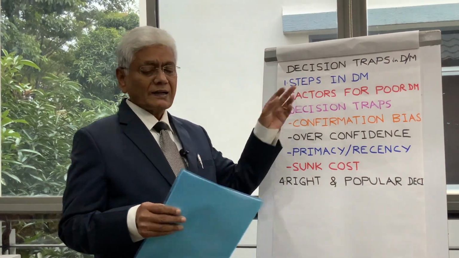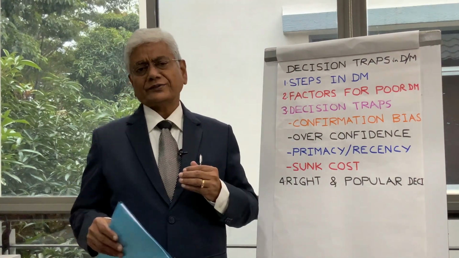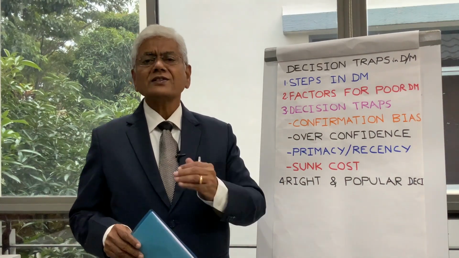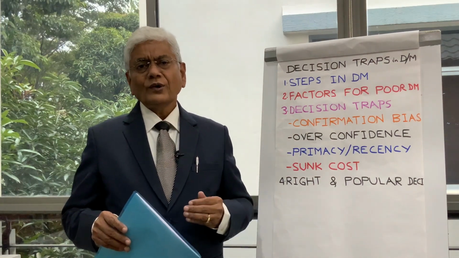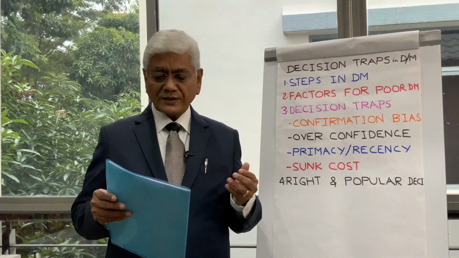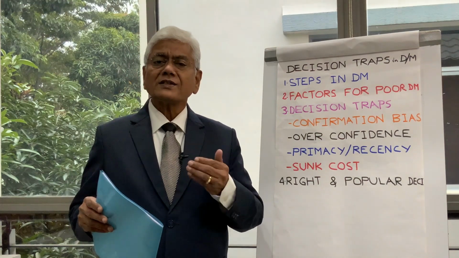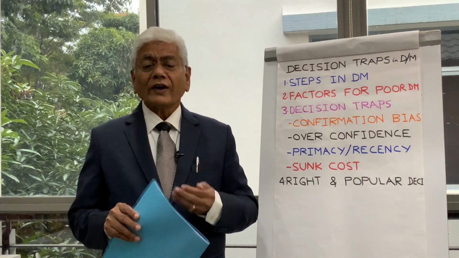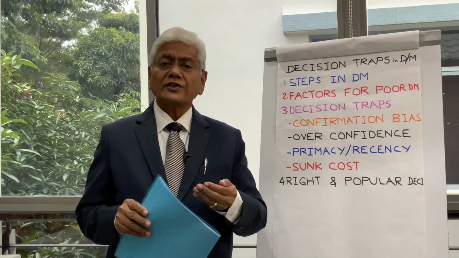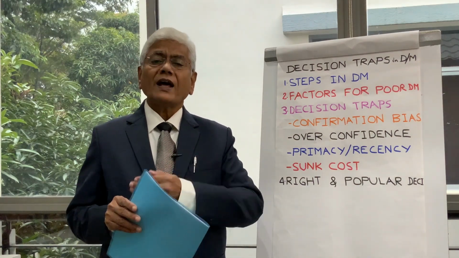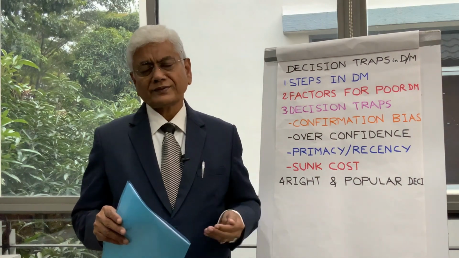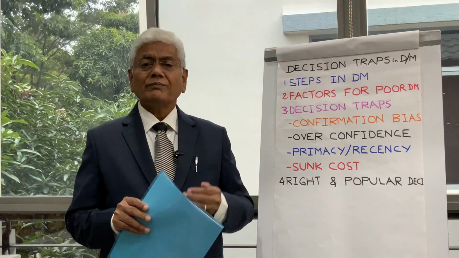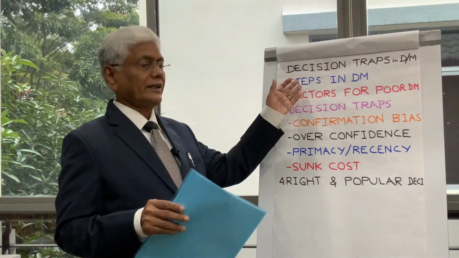Now, first step is, as I told you, establishing objectives. Second step is list out alternatives. Third step is evaluate each alternative against the objectives set. Fourth step in decision making is choose the best alternative. Next step is find out what are the negative consequences of this alternative and prepare a plan to minimize the negative consequences. Prepare also a contingency plan and make the best decision and implement it.